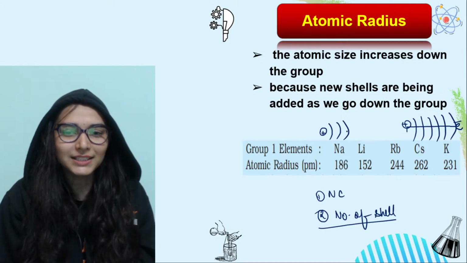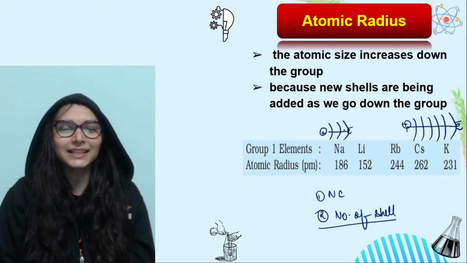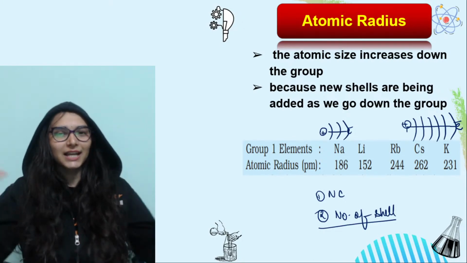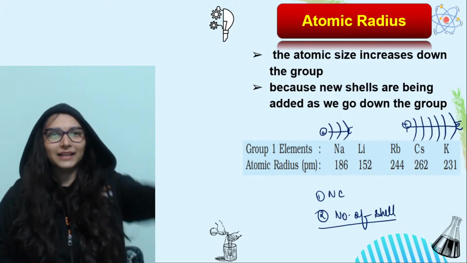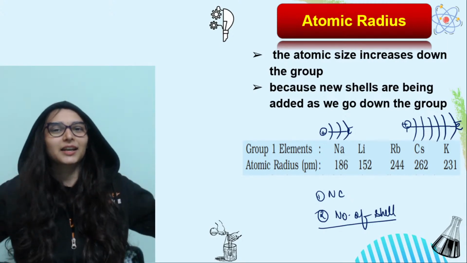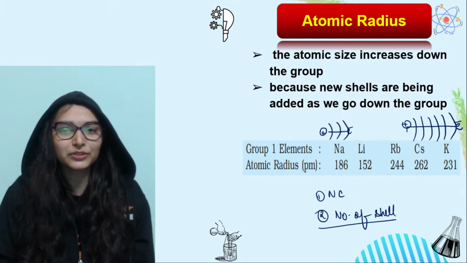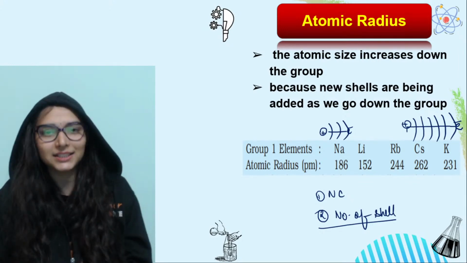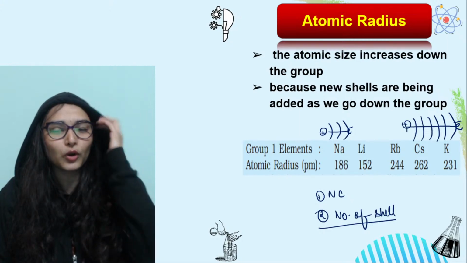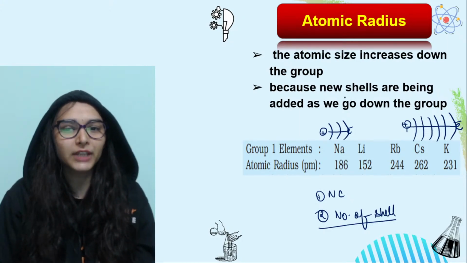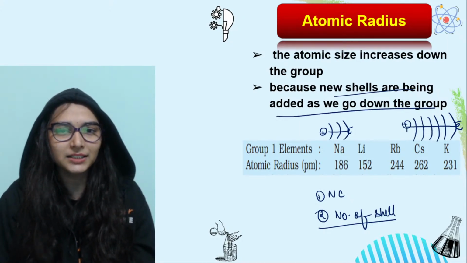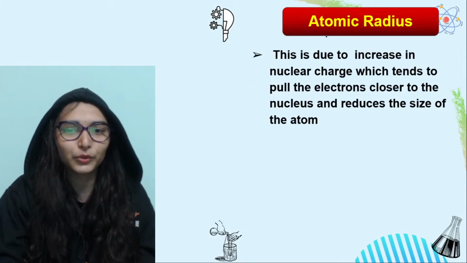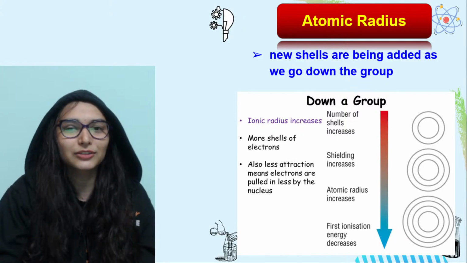Right, so the nucleus is not able to attract the valence electron tightly now, plus because the number of shells are increasing, there is a lot of distance between the nucleus and the valence electron. So as a result, the size increases. So when you go top to bottom in a group, what happens? New shells are being added. So because of that, atomic size increases down in a group. So that is the trend that you need to remember.